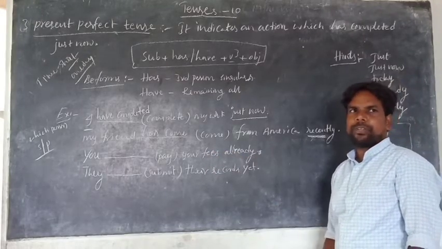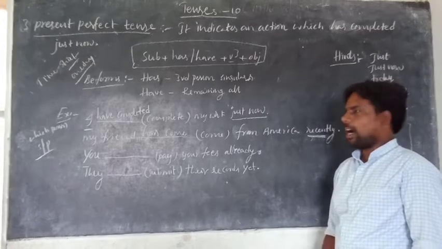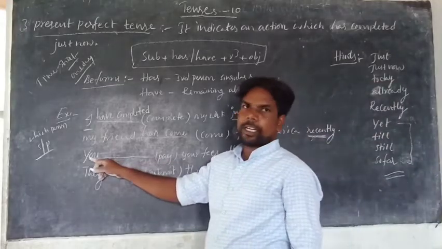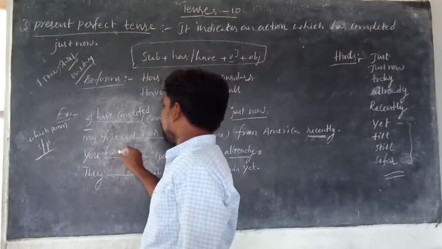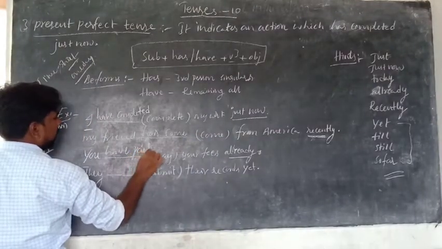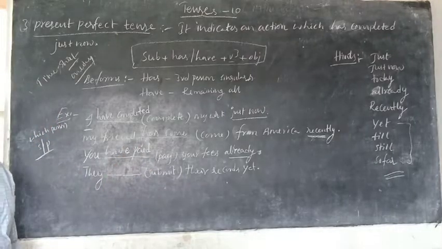You dash your fees already. Already is the hint. So you is second person singular or plural. So what is the verb form? Have. And pay, V3, paid. You have paid already. You have paid your fees already.